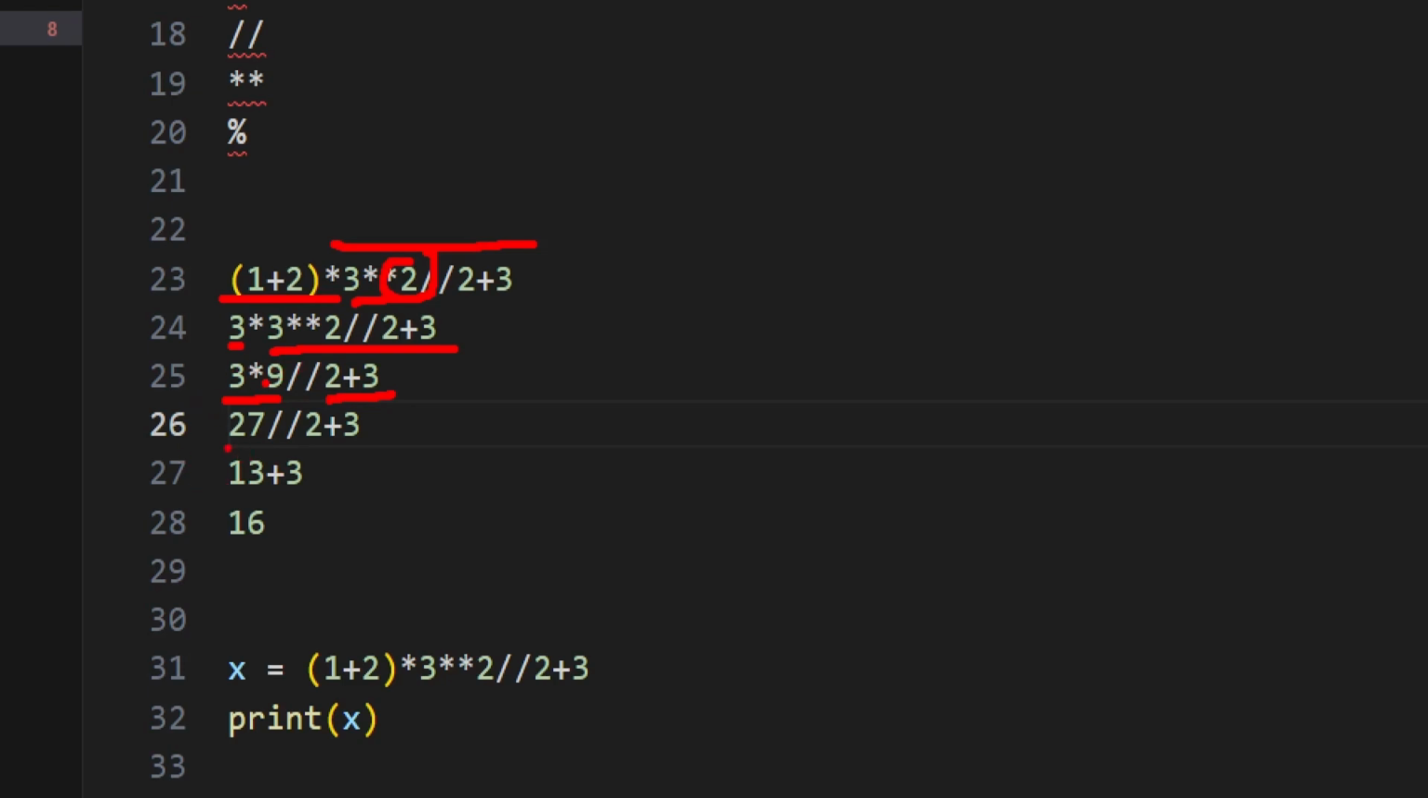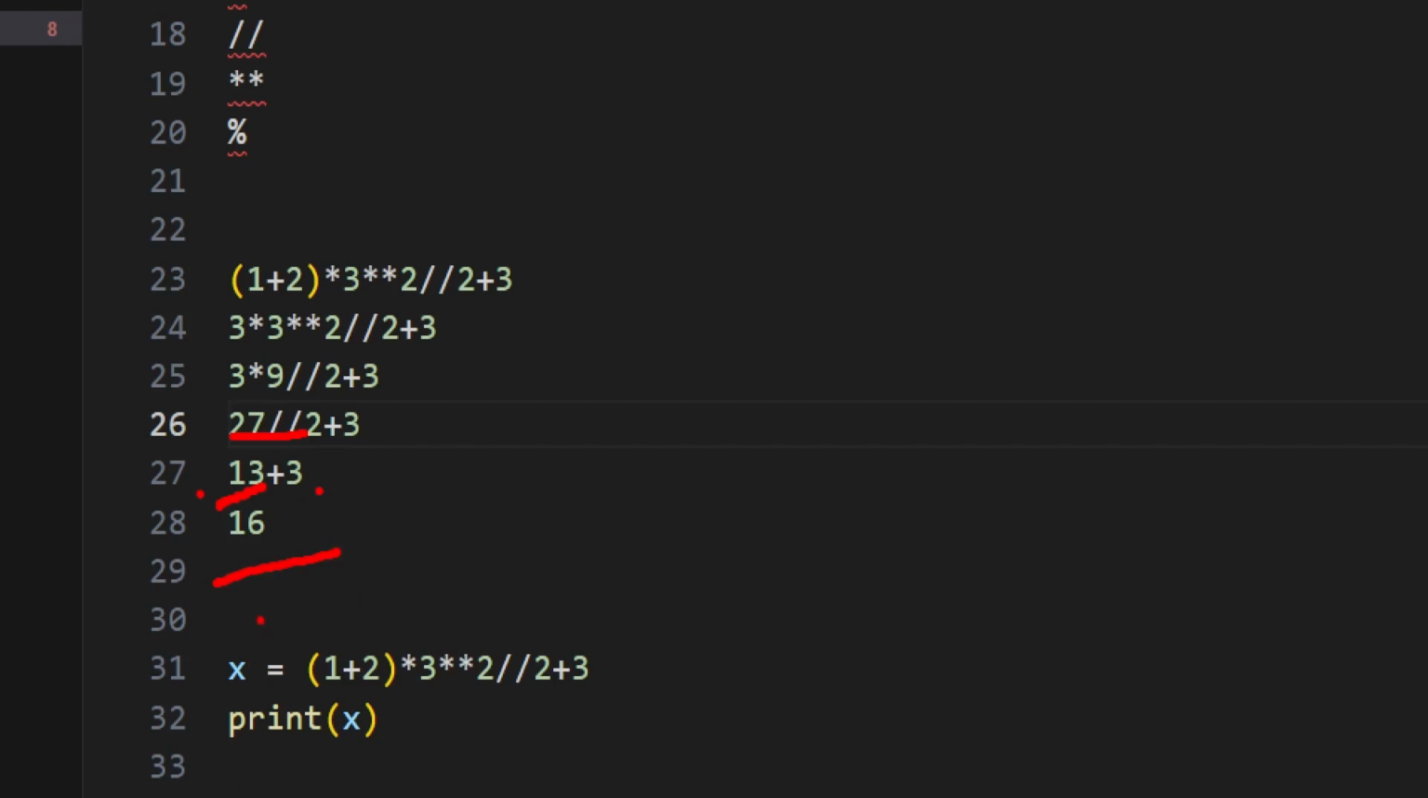Here 9 3s are 27, and floor division 2, plus 3. Then here what we are going to do is solve this first. 27 floor division 2, so the output is 13 because it is printing only the integer value, not the decimal value. After the dot it will not show. Okay, now 13 plus 3 is equal to 16.